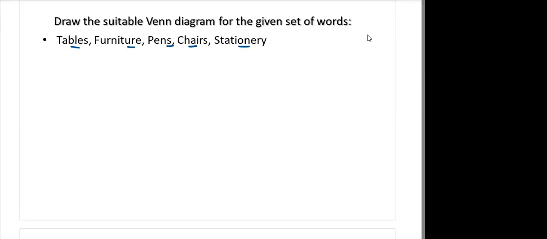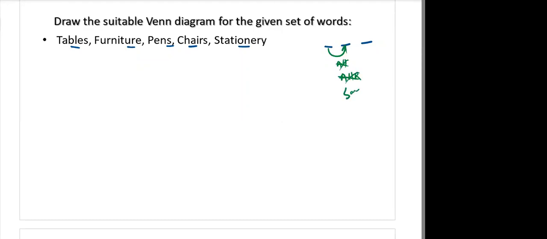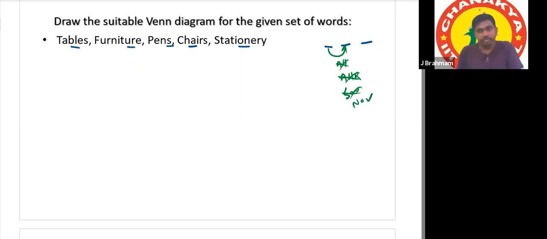Sir, all pens are stationery. Because there are many words, suppose there are only three words, 1, 2, 3. First check these two: check all. If it is not true, check all in the reverse direction. If that is not true, then check some. If that is also not true, then no is compulsorily true. So the relation between these two is over.